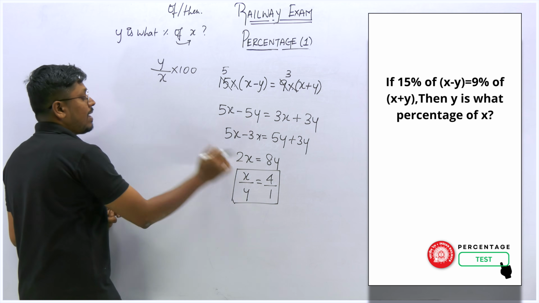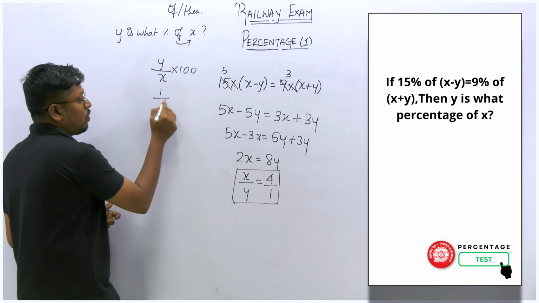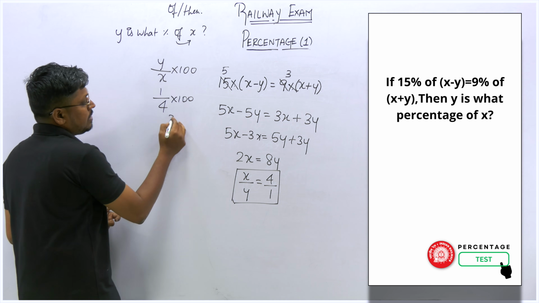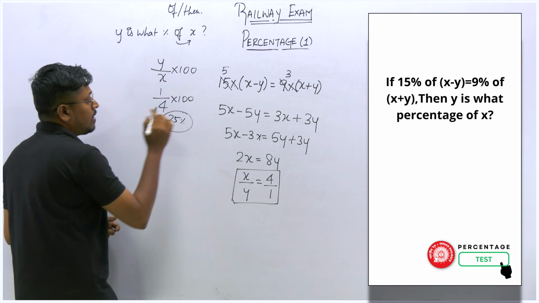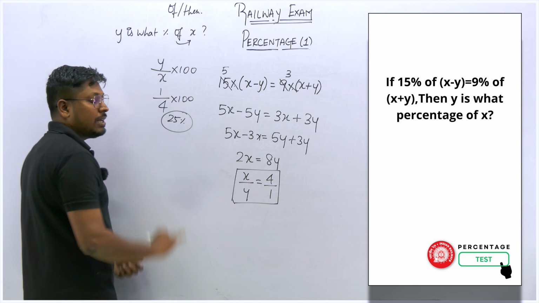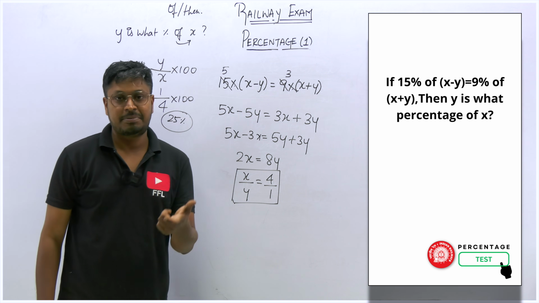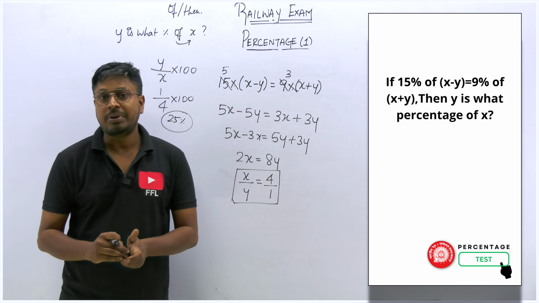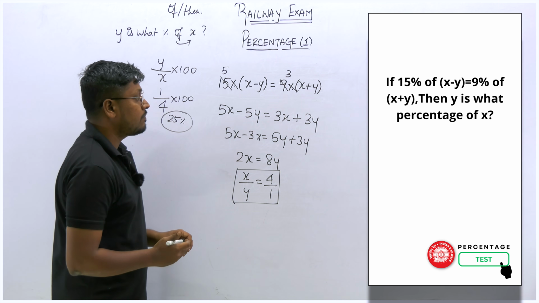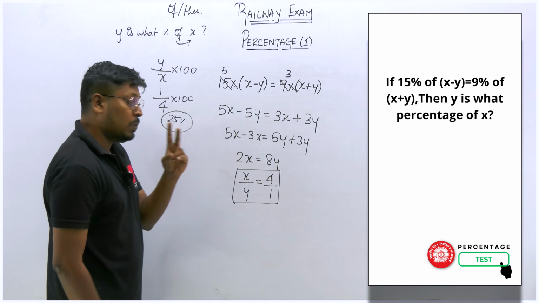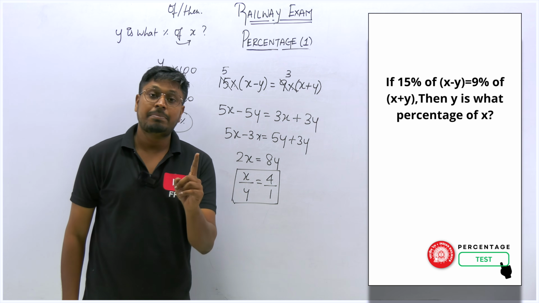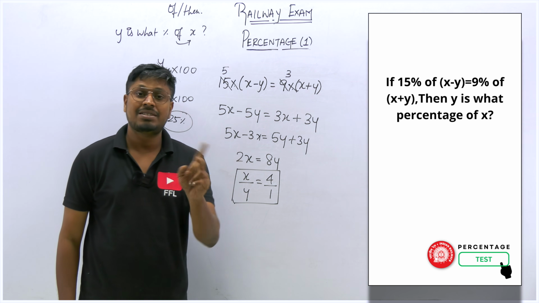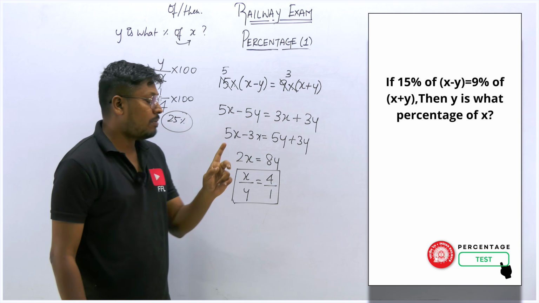So here the y value is 1, the x value is what? 4, into 100. So the answer is 25%. If you write 4 in the numerator and 1 in the denominator, then the answer is 400%. So the complete answer will be wrong, right? That's the reason I told you in the previous video, there are two important formulas: x is what percentage of y, and x is what percentage more or less than y, right? So two formulas are important.